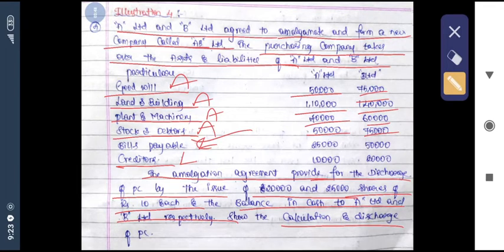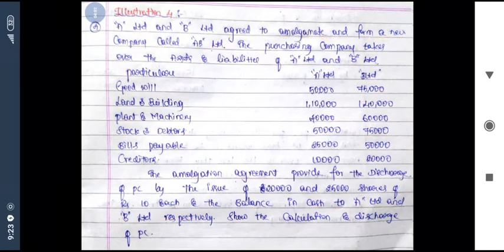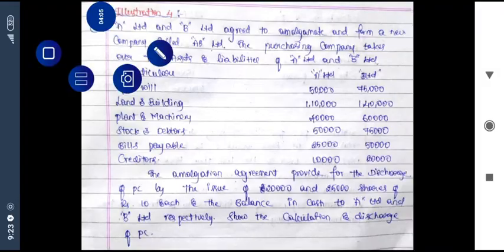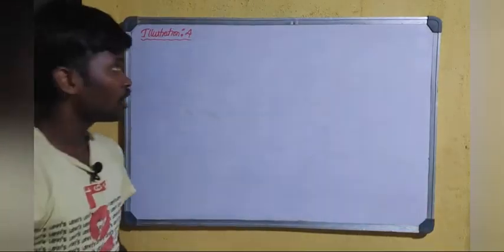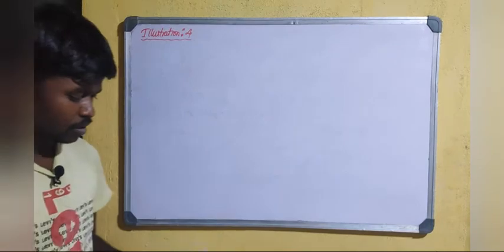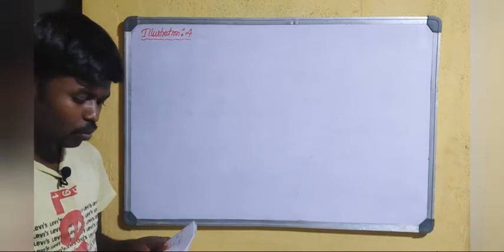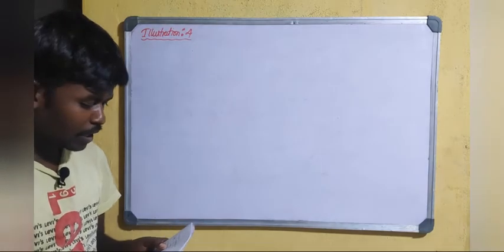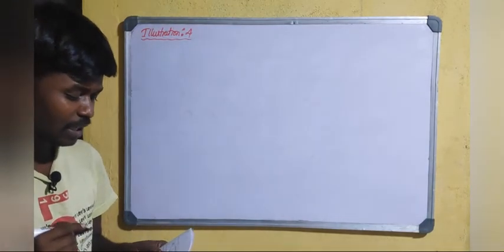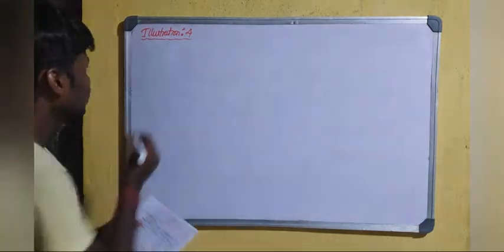So before going to the solution, first pause the video and please take down the illustration, so it is helpful to understand the solution in a better way. Okay, so please take down the problem. Illustration 4. See the problem. A Limited and B Limited agreed to amalgamate and form a new company called AB Limited. Okay, so make it underline.